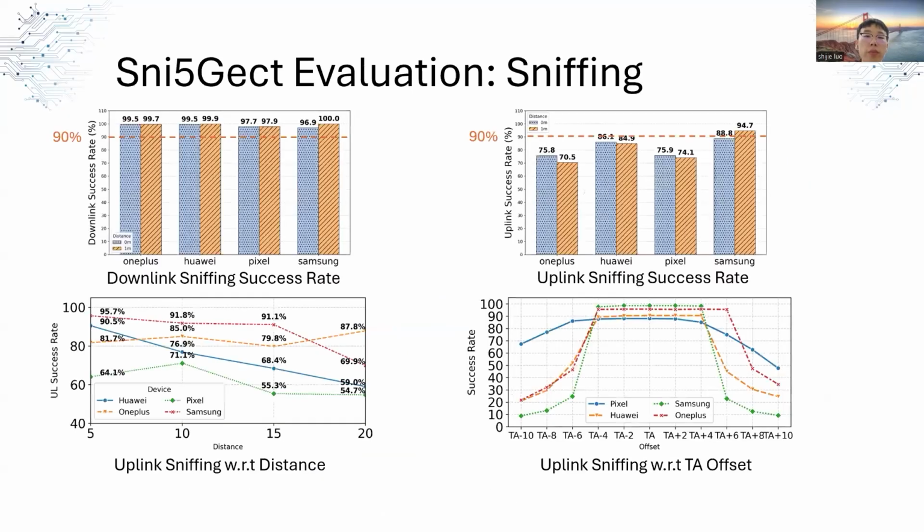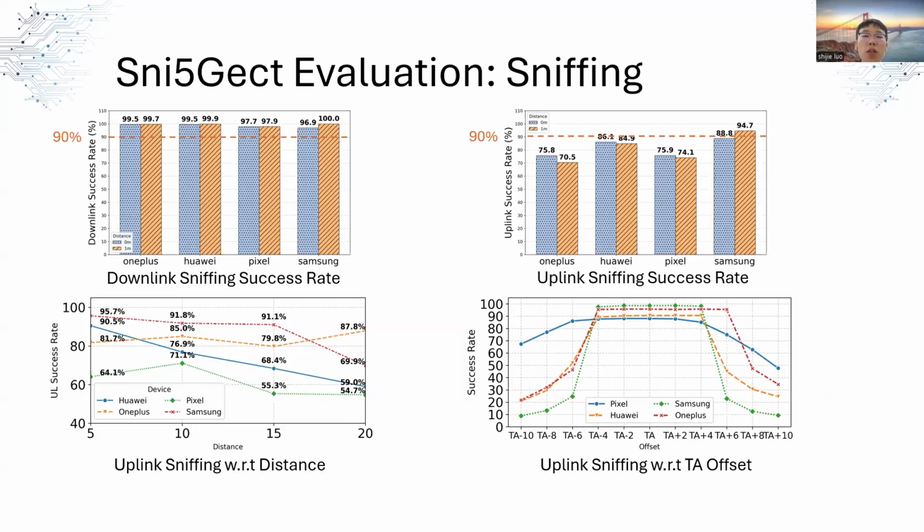We evaluated Sniffjet's sniffing capability using srsRAN. It achieves about 90% success rate in downlink sniffing and 70% in uplink sniffing. We also examined uplink sniffing performance over distance up to 20 meters across different phones. The success rate decreases slightly as the distance increases.